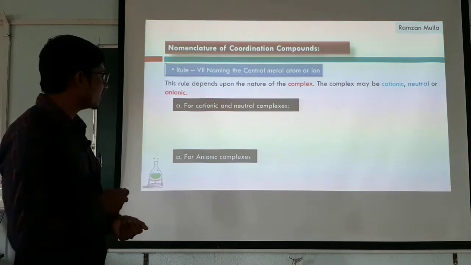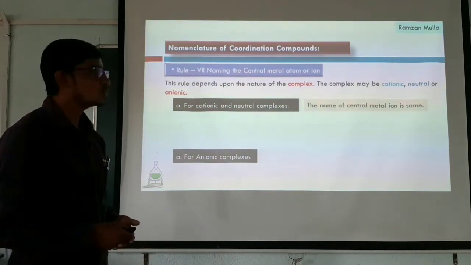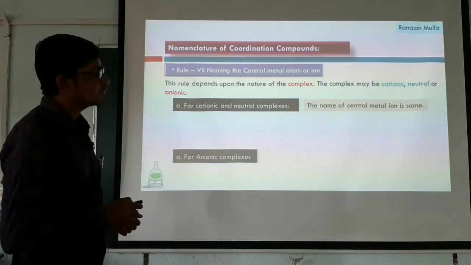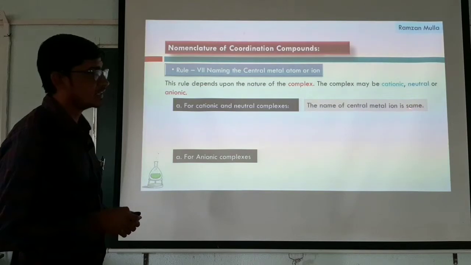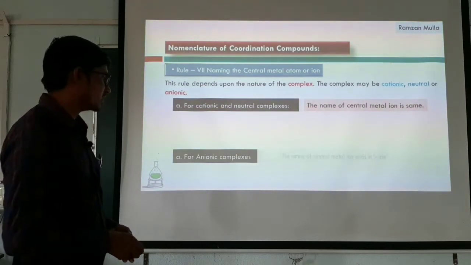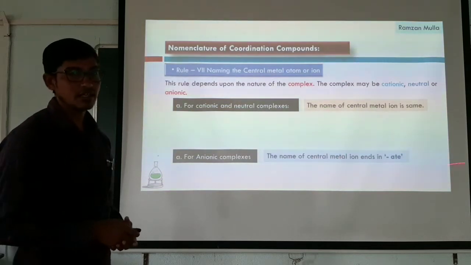When we have cationic and neutral complexes, there is no need to write any special names for the metal atoms, so the name of the central metal ion is the same. But when we have anionic complexes, the name of the central metal ion always ends in ATE.